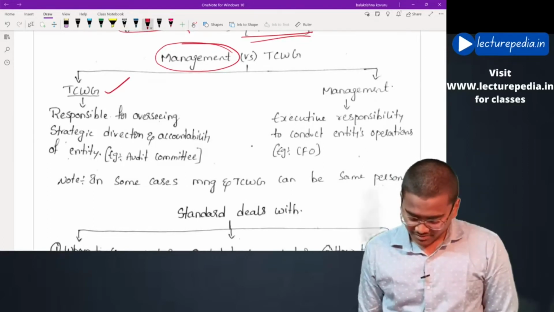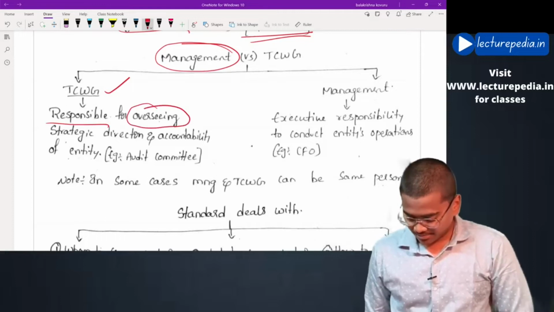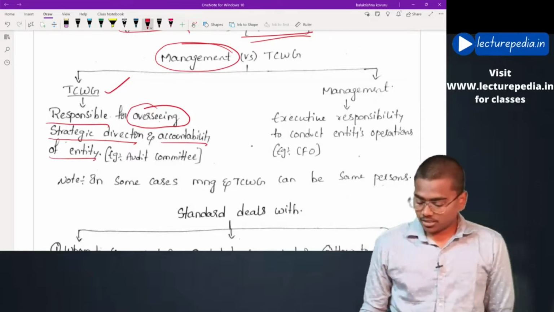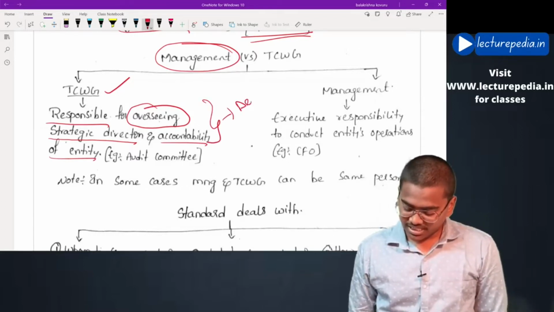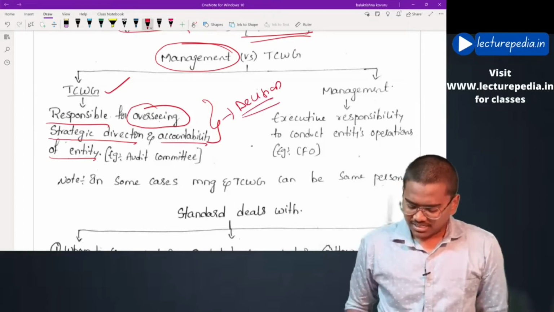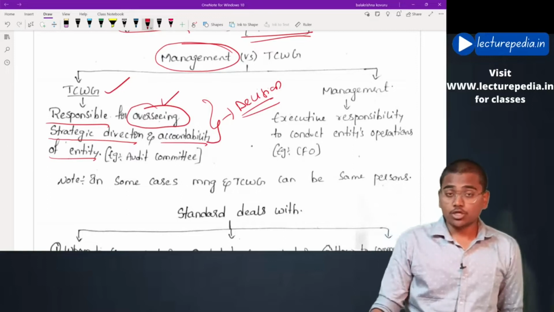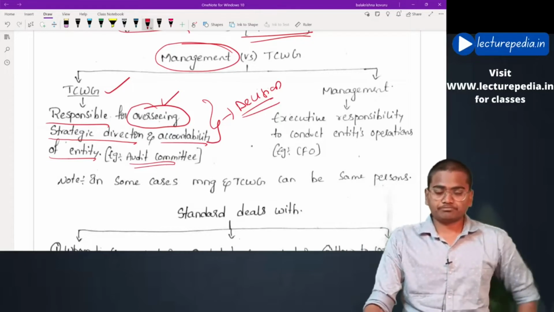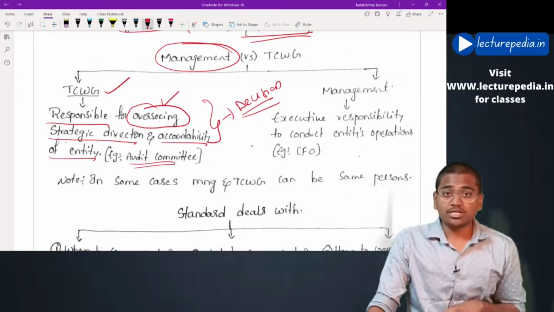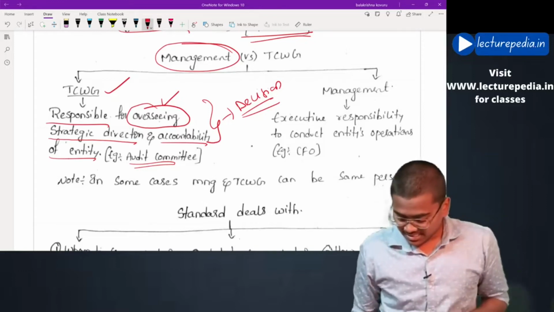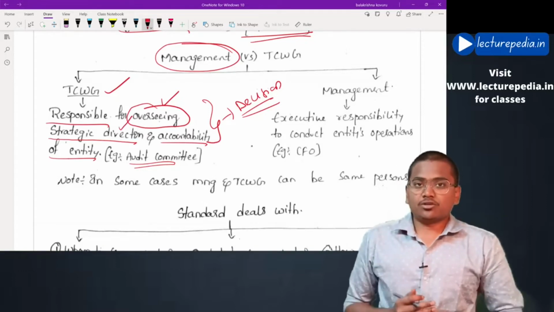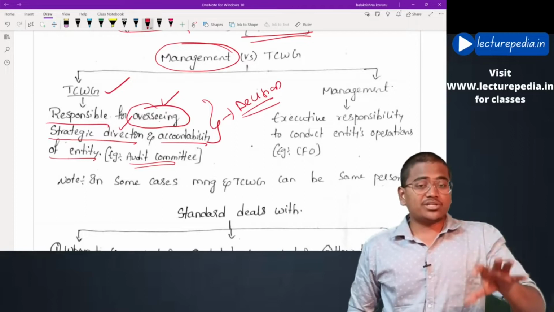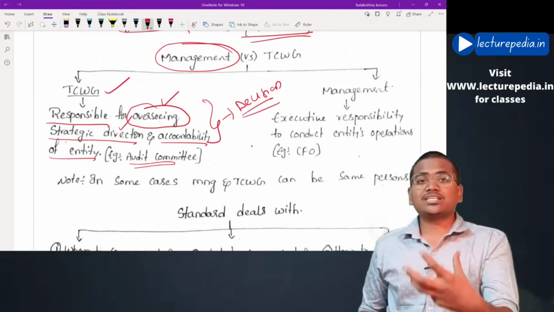What are the functions that are performed by those charged with governance? Basically, those charged with governance are responsible for overseeing the strategic direction and accountability of the entity. Basically, this is a decision making function. Decision making and overseeing will be performed by those charged with governance. An example would be the audit committee. They are responsible for decision making and overseeing the strategic direction and accountability of the company. In the entity, the person who is performing this function will be known as those charged with governance.